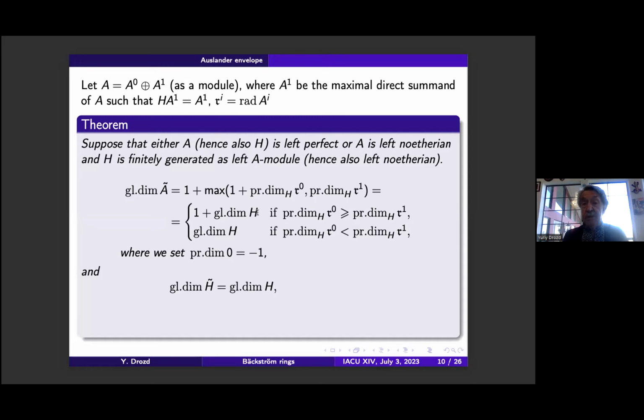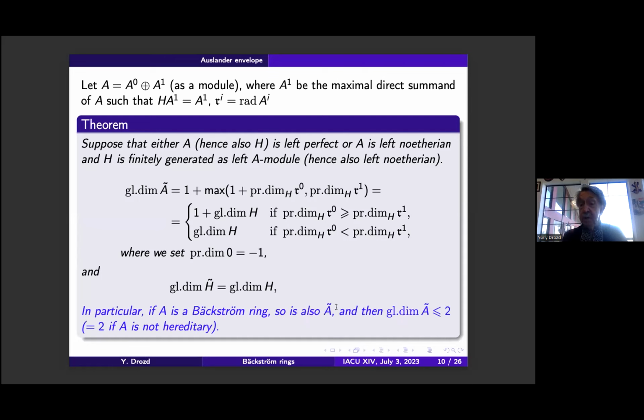It is 1 plus the global dimension of H if the projective dimension of the first part of the radical is bigger, and equal to the global dimension of H if it is smaller. And the global dimension of H tilde equals the global dimension of H. In particular, if A is a Bäckström ring, so is A tilde, and the global dimension of A tilde is at most 2. And it is equal to 2 if A is not hereditary.